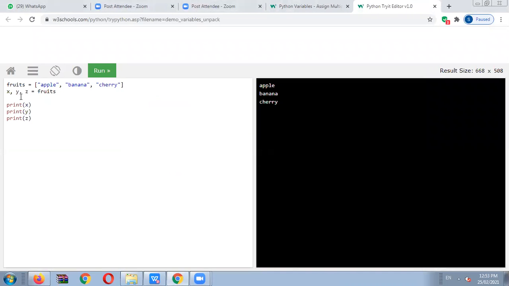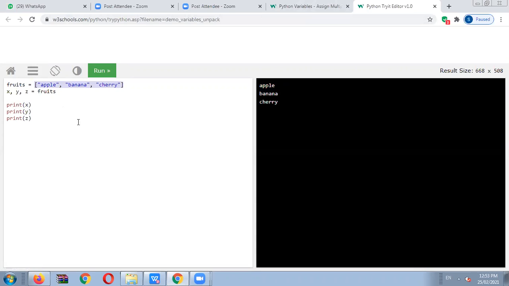Okay, so x, y, z equals fruits. So x for what? x for apple, right? y for banana, yes, and z for cherry. So it will be displayed on the output screen. Okay, this is a simple technique when we use Python programming. Simple, but now we have to consider the list concept.